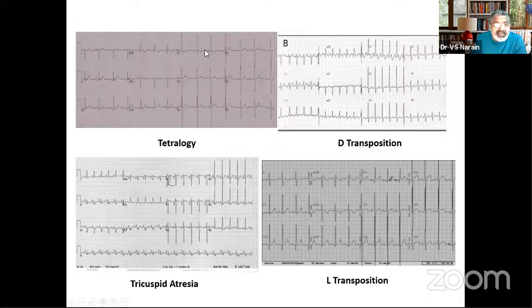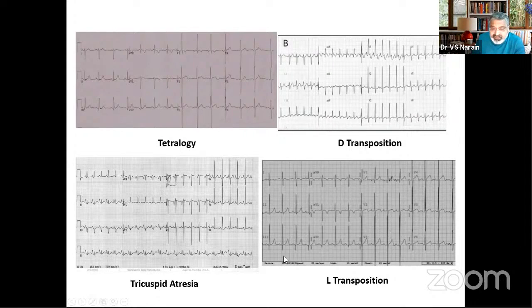And these are the ECGs. Classical ECG with tetralogy will have a sudden appearance of S-wave here. So shallow S-wave syndrome, classical for tetralogy. Detransposition will have a right axis deviation, right ventricular hypertrophy. Tricuspid atresia, on the other hand, will have left axis deviation and left ventricular hypertrophy. So the difference will be here in the ECGs.